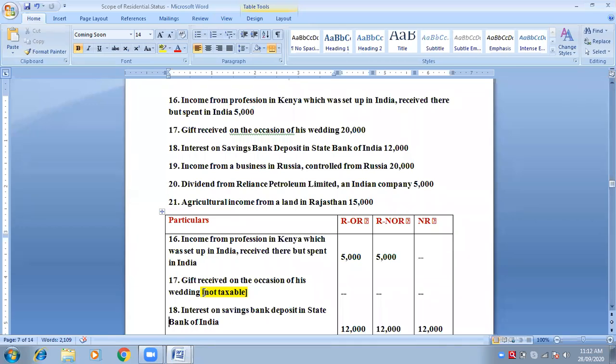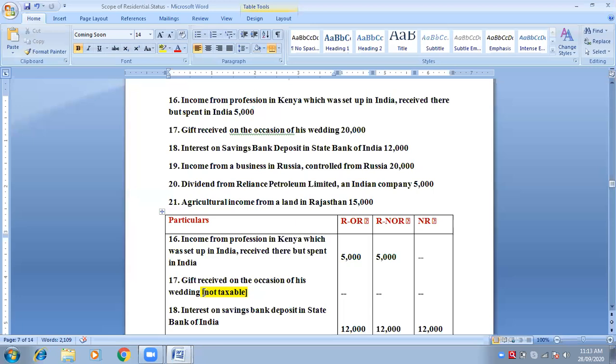Actually, this point is related to the last head of the incomes. There are 5 heads of income. Each chapter has one particular head of income that we are going to do in detail. This particular income from a gift is related to the last head of income, which is other sources. So gift is related to income from other sources. I need to discuss it in that last head of the incomes.